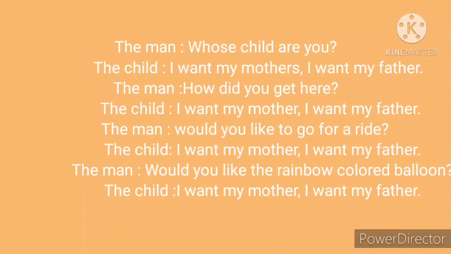Then the child said again, I want my mother, I want my father. Then the man asked, would you like the rainbow colored balloon? The child said again, I want my mother, I want my father.